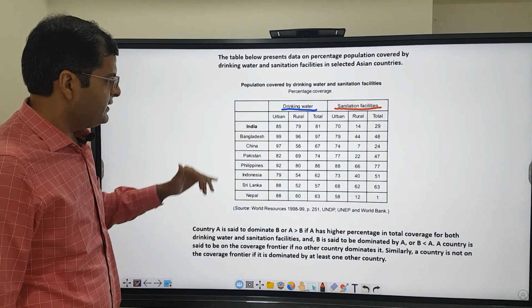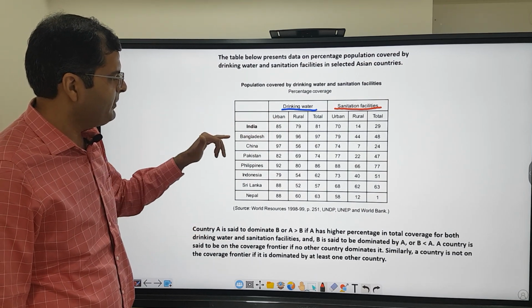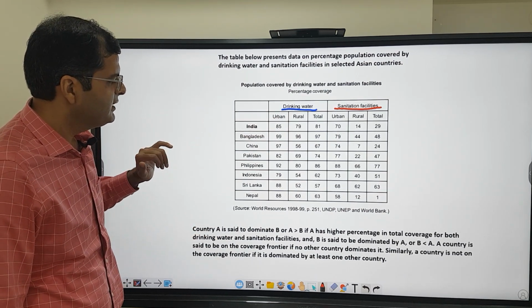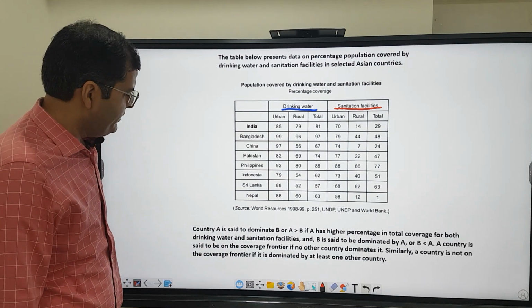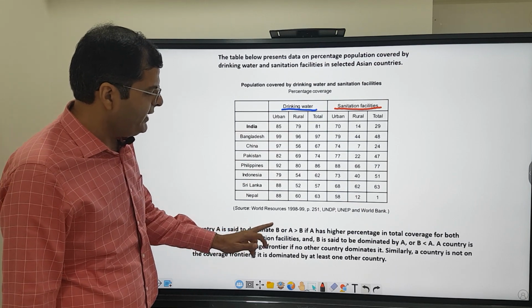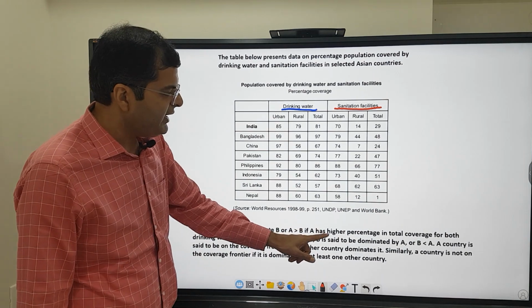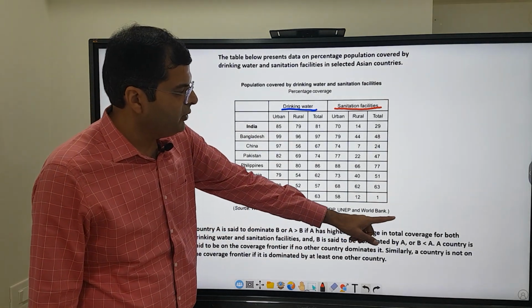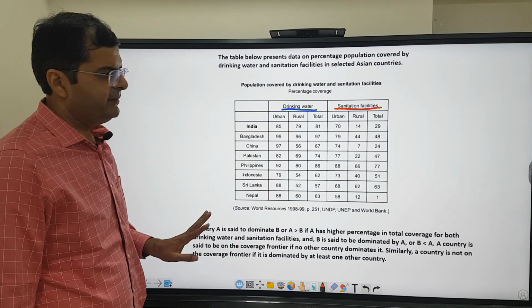Similarly, all other countries have been mentioned: Bangladesh, China, Pakistan, Philippines, Indonesia, Sri Lanka, and Nepal. That is the data provided. It says country A is said to dominate B, or A is greater than B, if A has a higher percentage in total coverage for both drinking water and sanitation facility.